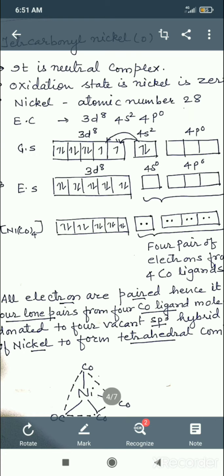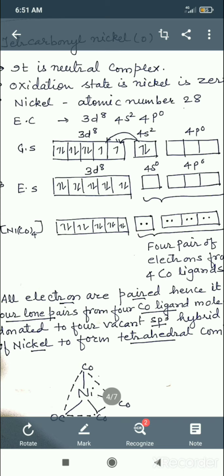Now you can see in the excited state the 4s orbital is empty. What is the first assumption? The central metal ion must make its orbitals empty. So the 4s orbital becomes empty, 4p was empty, so 4 orbitals are now vacant, ready for hybridization. The assumption says that these empty orbitals are hybrid orbitals.